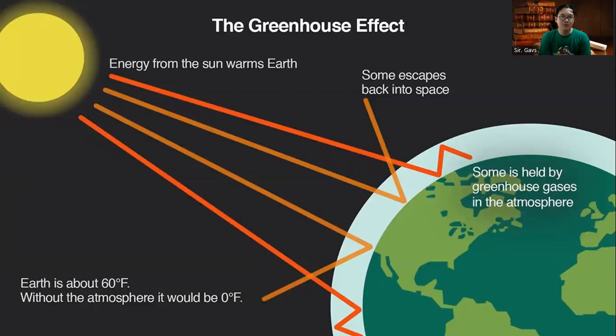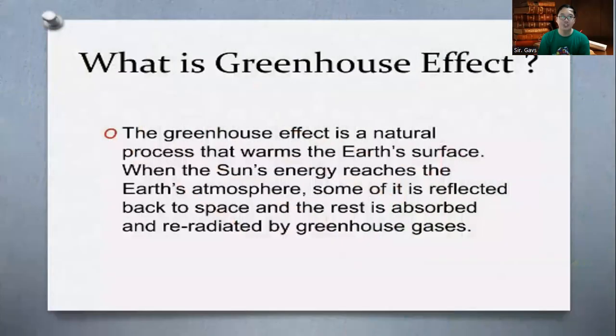So the energy from the sun that warms the Earth, some of the rays from the sun escape back into space. That's the normal phenomenon. But due to the greenhouse effect, some is held by greenhouse gases in the atmosphere, bouncing back to the Earth's surface, thus warming the Earth's surface. So by definition, the greenhouse effect is a natural process that warms the Earth's surface.